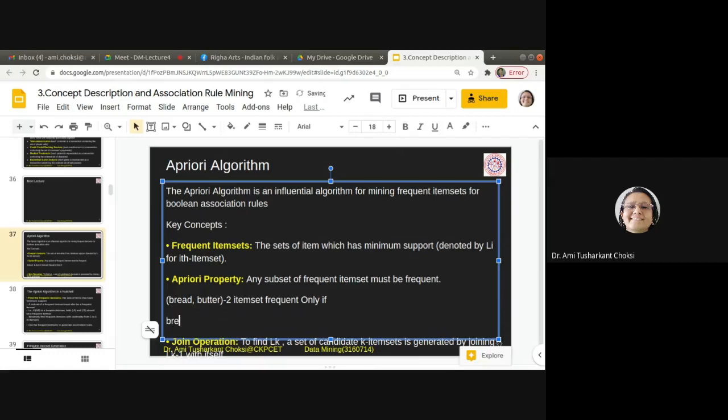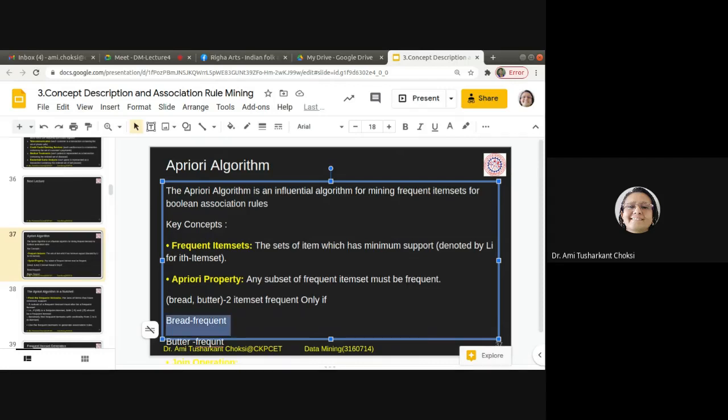That means bread is frequent and butter too is frequent. Then only we can say the pair, that is bread and butter, two item set, is frequent. Are you getting that? If single items are frequent, then only their pairs can be frequent. Otherwise, it cannot be, isn't it?